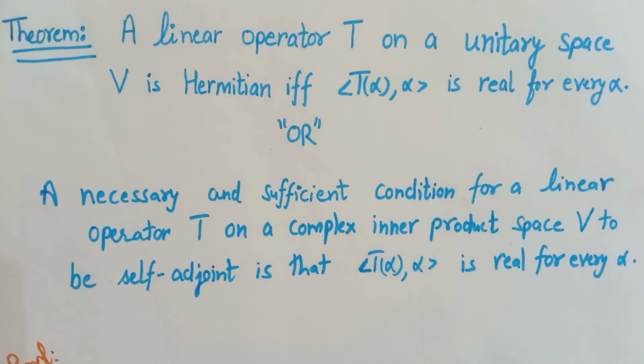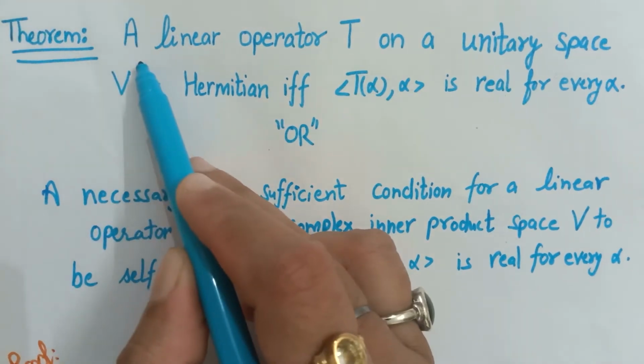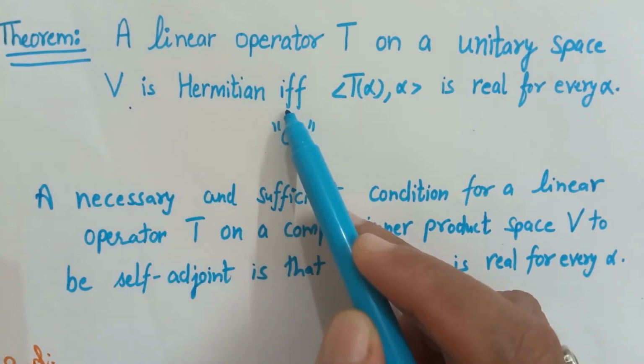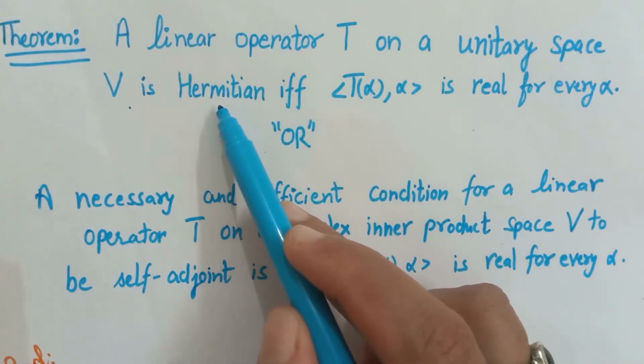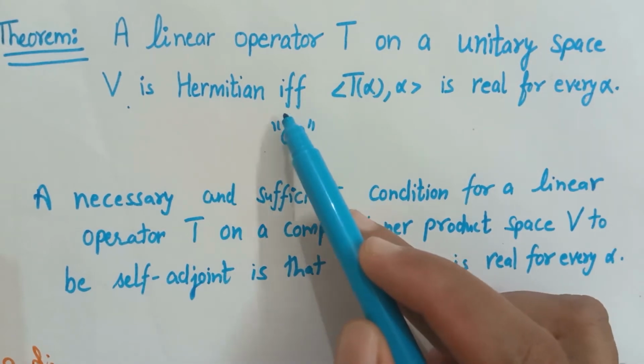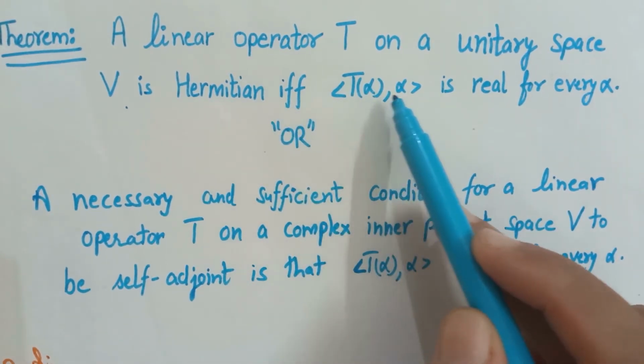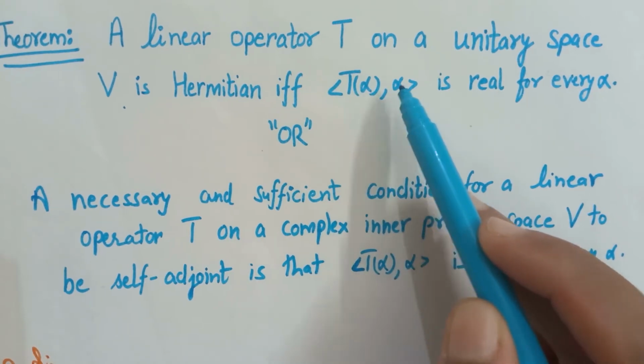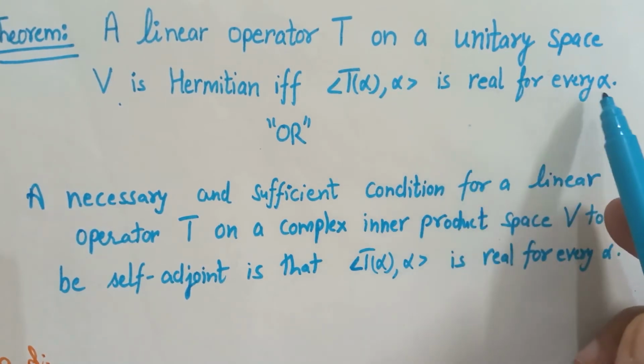Hey students, let's continue our study of linear operators on an inner product space. So let's see what our first theorem states. It states that a linear operator T on a unitary space V is Hermitian, Hermitian means self-adjoint, if and only if the inner product of T of alpha with alpha, that means the inner product of the image of alpha with itself, is real for every alpha.